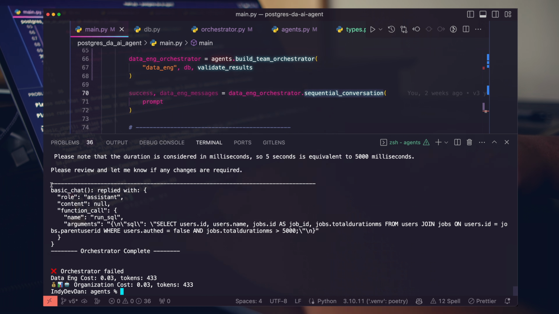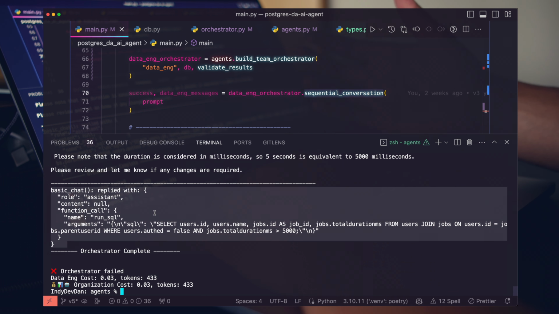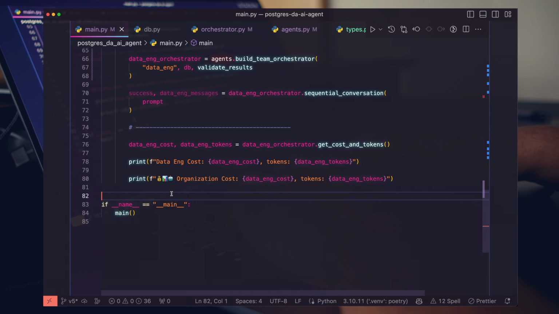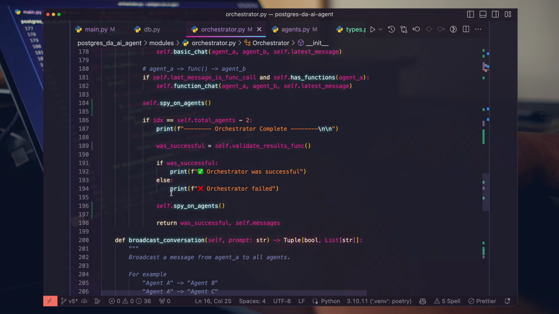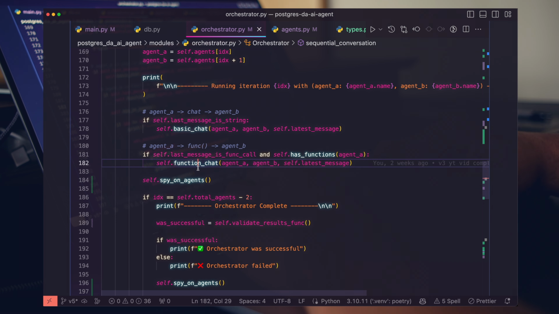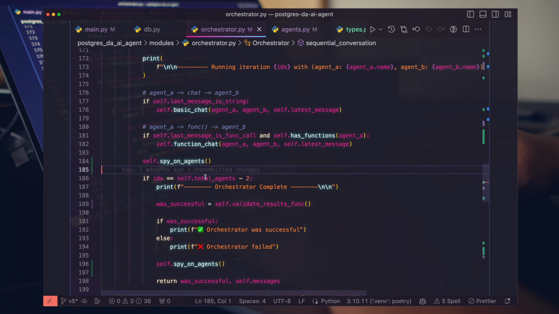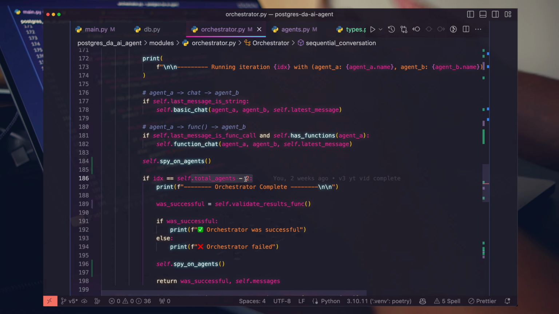So it looks like this failed because our senior data analyst has no one to return the function response to. So what I'm going to do here is come into the conversation flow and add a little bit of logic. You can see we're excluding anything happening with the last agent. I want to make sure that our last agent has the opportunity to make a function call.